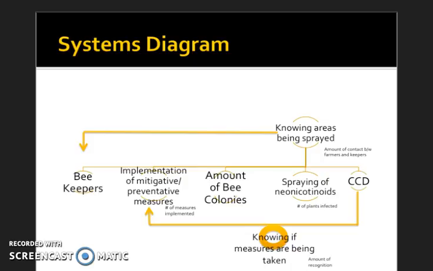Off of this same thought, there can be another connection from the sink of colony collapse disorder to the inflow of implementation of mitigative and preventative measures. Figuring out this interconnection also creates a more broad outlook on the whole situation of colony collapse disorder and doesn't just look at the one theory of neonicotinoid use being the cause of the disorder. Colony collapse disorder is directly related to the measures being taken to sustain bee colonies. If colony collapse disorder has taken place, recognizing if and what measures were being implemented will be a good place to start to find out how beekeepers ended up in this predicament.